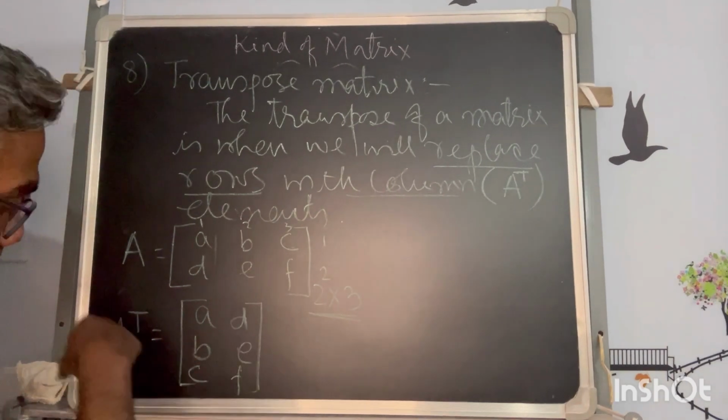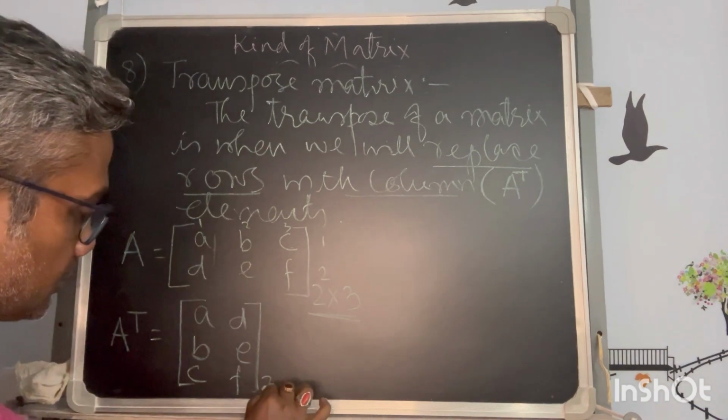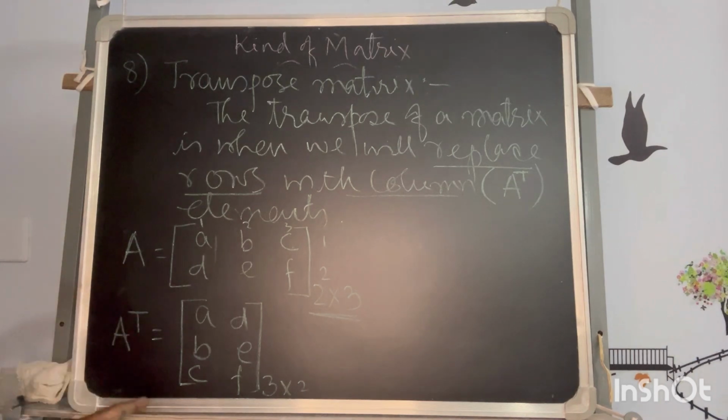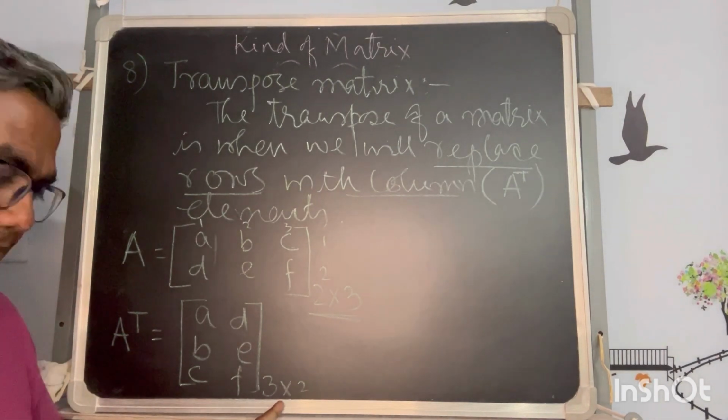So now see, if I say the transpose is of this kind of matrix, the order is just reversed. This 2 cross 3 order of the actual matrix has been changed to 3 cross 2. Understand?